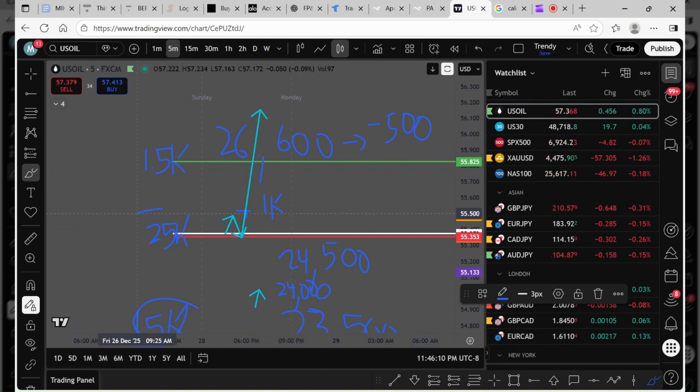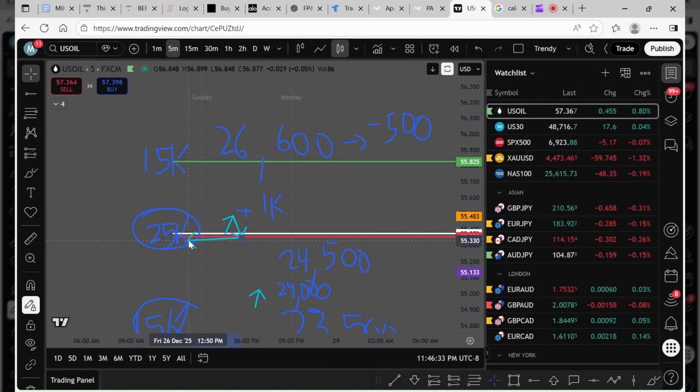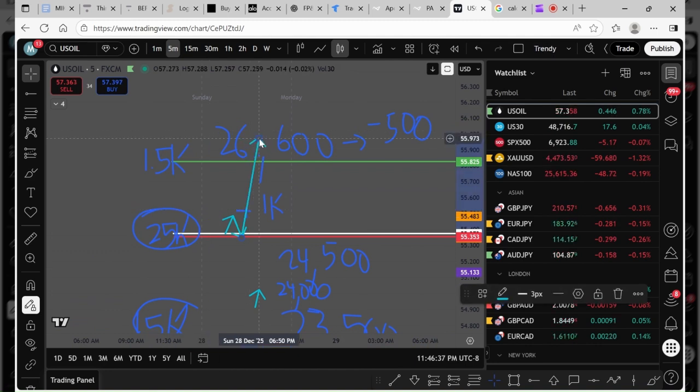Guys, your drawdown is still at 25K. That's why they make you keep that buffer, right? Because if you took all your money, you don't got no money to trade with. You know what I'm saying? So that's why they make you keep your buffer. Even if you make more money and you get to the point where you took 3 withdrawals, you no longer have to keep a safety net. Guys, leave some type of buffer, because the moment your account goes back to a starting balance, you're cooked. The account is clipped, right? That is the only rules you have to worry about with Apex.